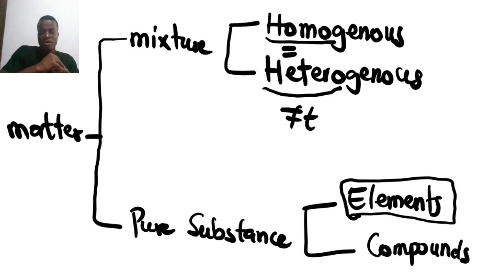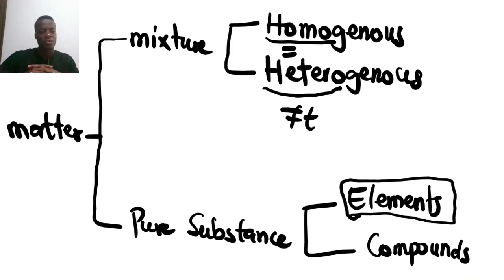Another way of seeing it is that for mixtures, you can use physical processes to separate the substances. For example, physical processes are filtration, sublimation, all those normal processes that we can use to separate. For pure substances, you cannot use physical processes to separate them, but you are more likely to use chemical processes. So in the next video, we'll be talking about physical property and chemical property, for you to actually relate to this particular understanding.